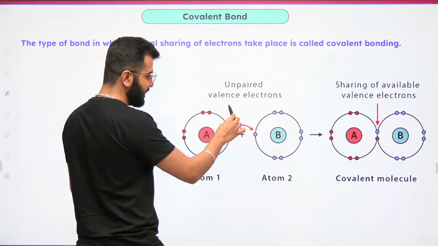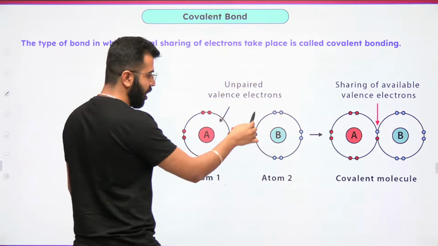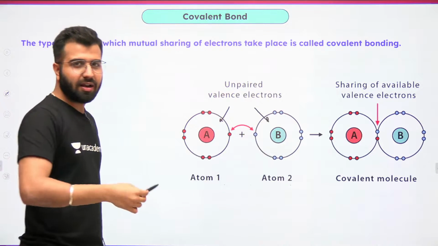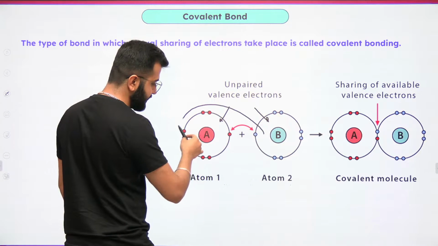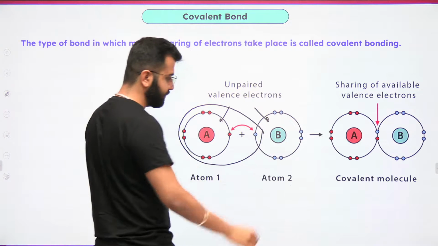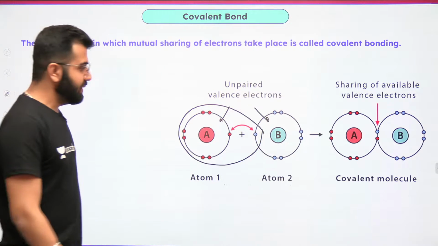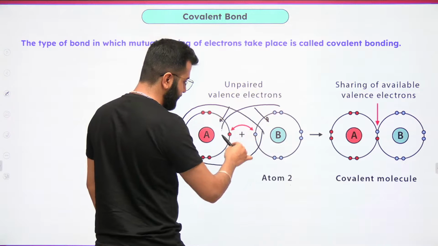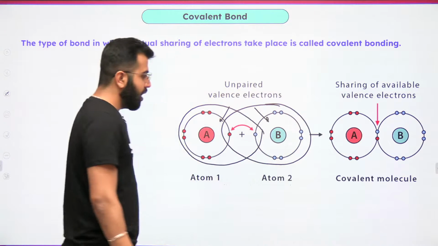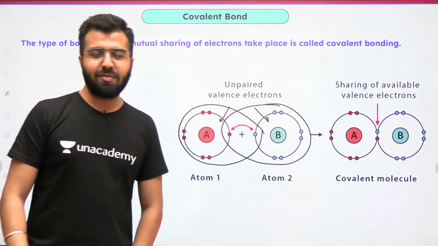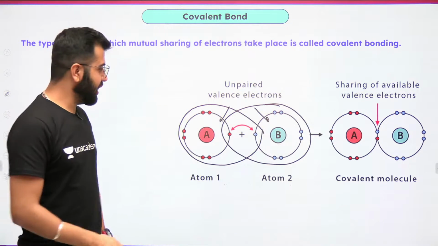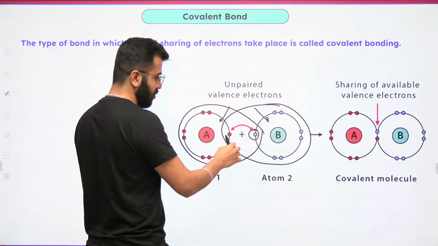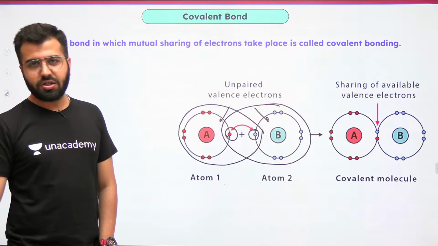How many electrons does A require? Just 1 extra. How many electrons does B require? 1 extra. What's going to happen? A says, I'll silently take this electron. B says, even I'll silently take the electron. But they do not know that ultimately they both are sharing each other's electron. How many electrons are getting shared? Total 2, 1 from each.